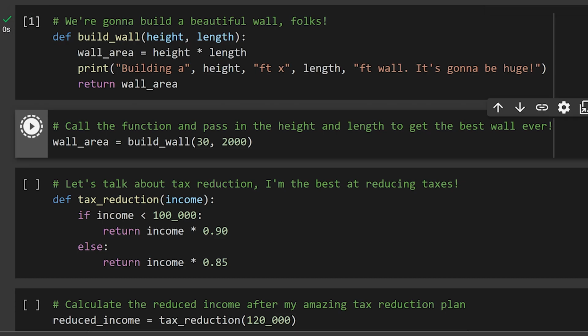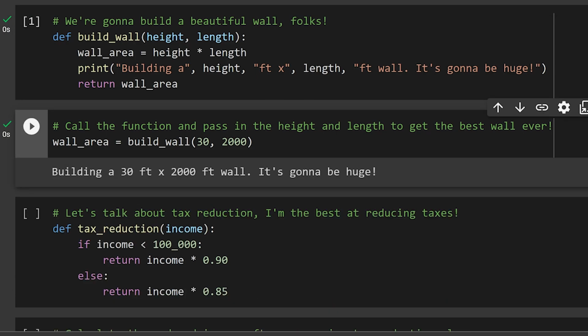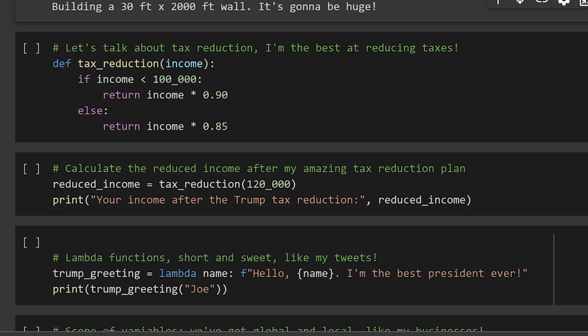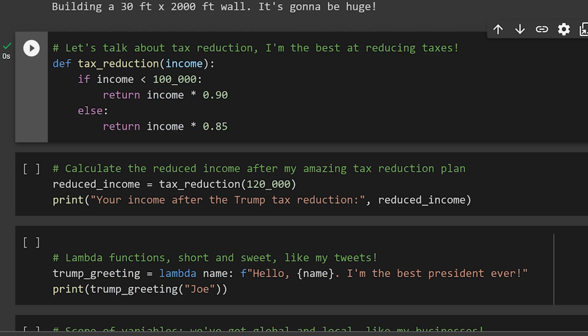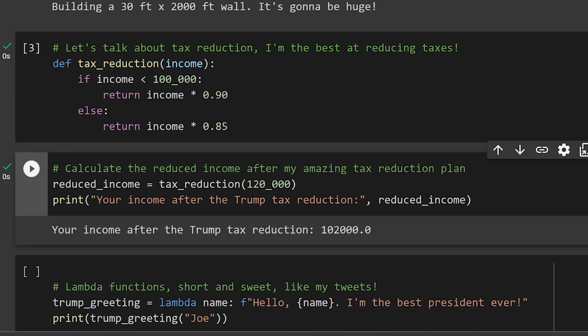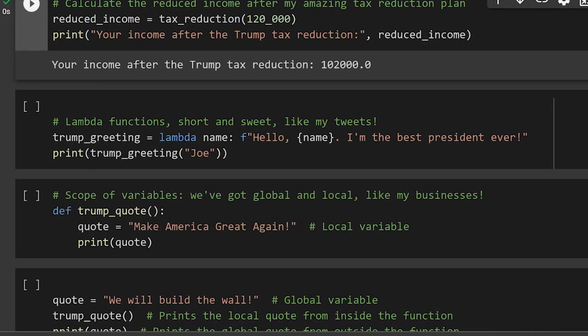Next, we have another incredible function called tax_reduction. It takes your income and calculates how much tax you'll save with my amazing tax plan. If your income is less than $100,000, you'll save 10%. If not, you'll save 15%. Everyone loves tax savings. After that, we have a short and sweet lambda function called Trump_greeting.